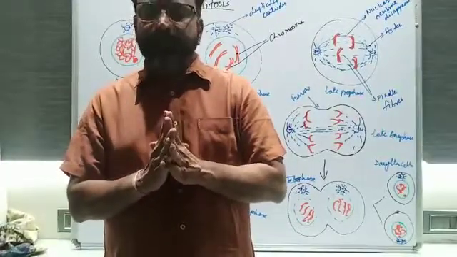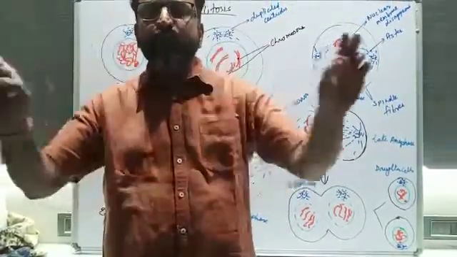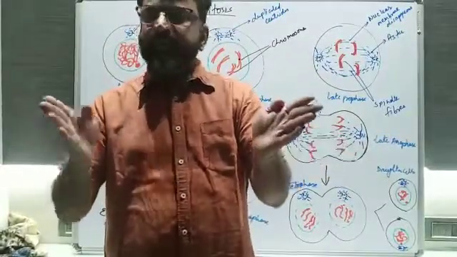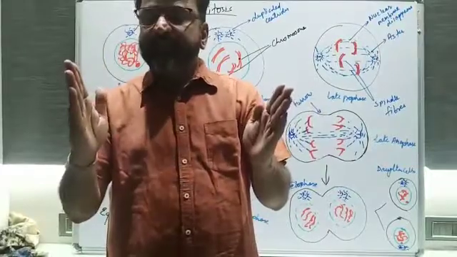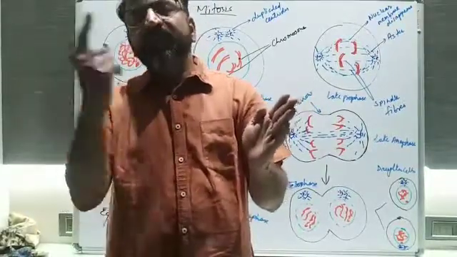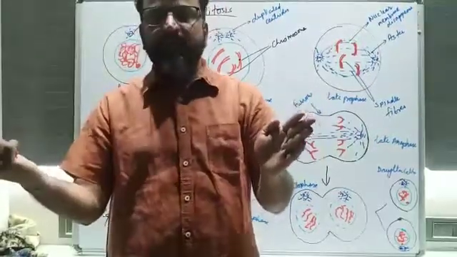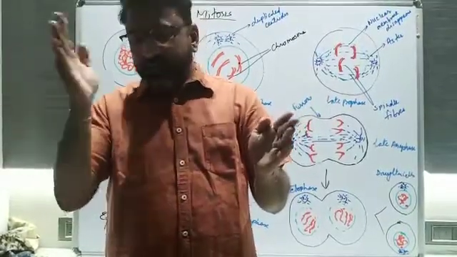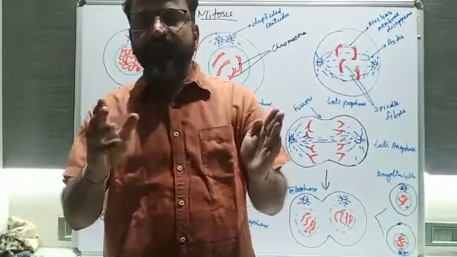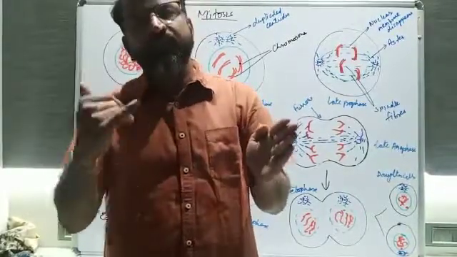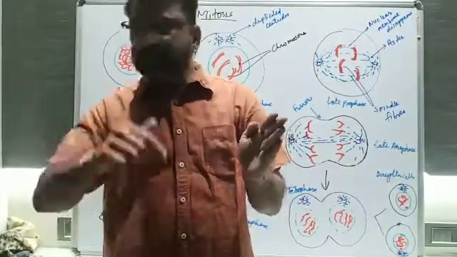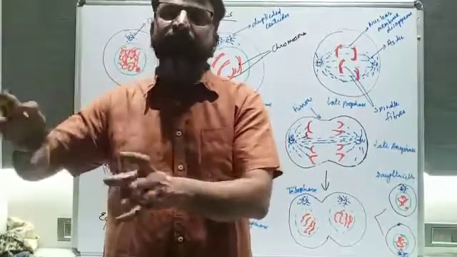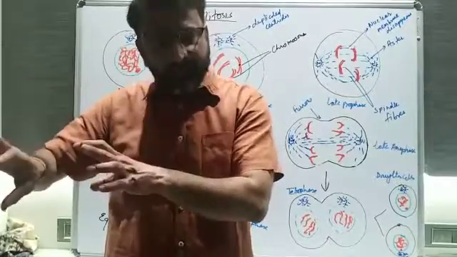The meiosis process takes place in 2 parts, meiosis 1 and meiosis 2. Understood this thing? In meiosis 1, the number of chromosomes becomes half that of the parent cell. In the parent cell, 2n chromosomes were there, and now in meiosis 1, 2 cells are formed, and the number of chromosomes becomes half. So this is meiosis 1. The half part of the chromosome formation has been completed in meiosis 1.